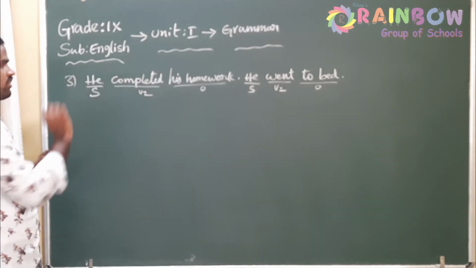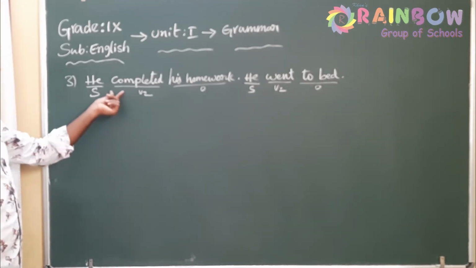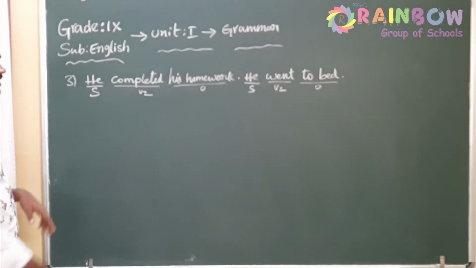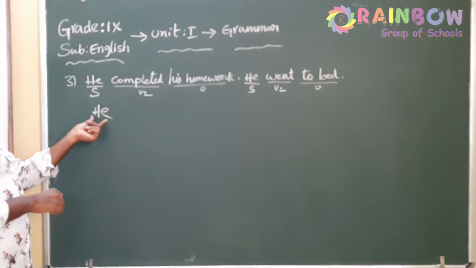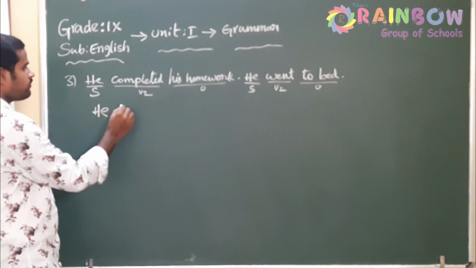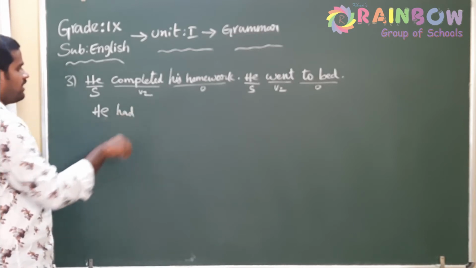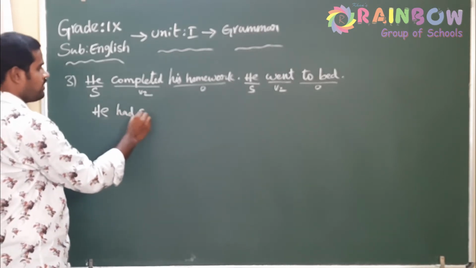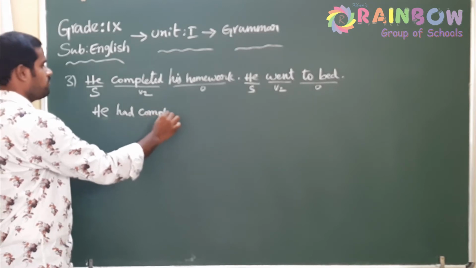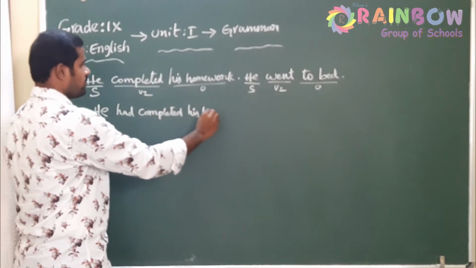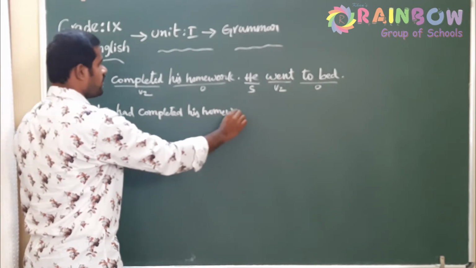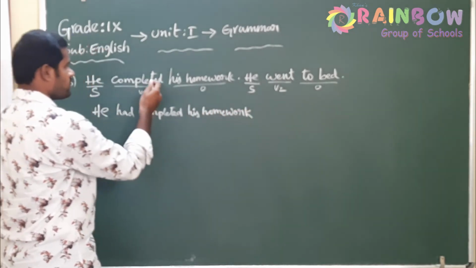Convert this simple past statement into past perfect. What will the statement be now? The past perfect structure is subject, he, and the helping verb had, plus V3. Completed is V3 also, same. He had completed his homework. This is the past perfect statement for the simple past.